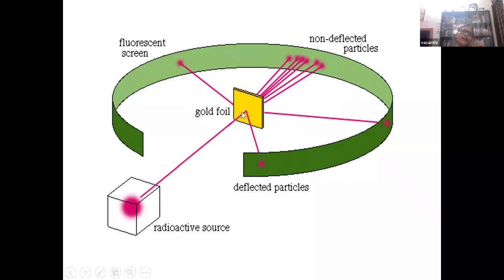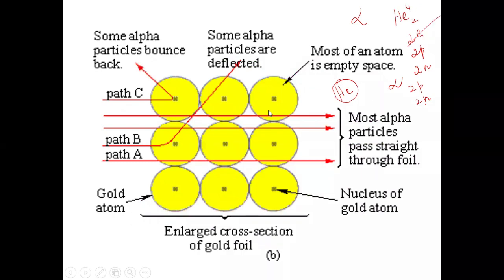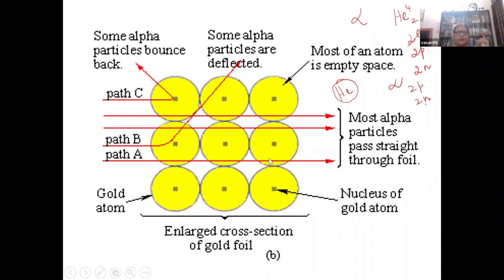The alpha particle may get absorbed, isn't it? The energy of the alpha particle may get absorbed. They won't come out at all. Okay, they won't come out, or they won't get scattered in different directions if the gold foil is many molecules thick. So it is very important that the gold foil should be very, very thin. Okay. So this is an enlarged cross section of the gold foil, many parts are shown.